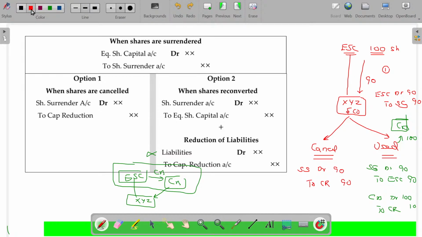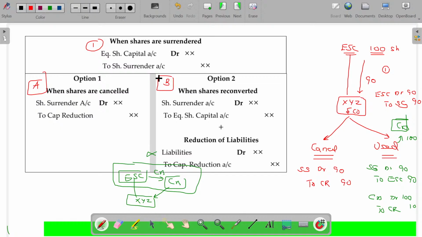Step number 1. Equity share capital surrendered. Number 1, surrendered without usage: we simply tear off or cancel, then it's my gain by that time only. This is the second entry, option A. Rather than that, if the share is handed over to somebody else, then the surrendered share becomes shares again. This is option B. In option B, while handing over the surrendered share to a third party, it remains shares only.